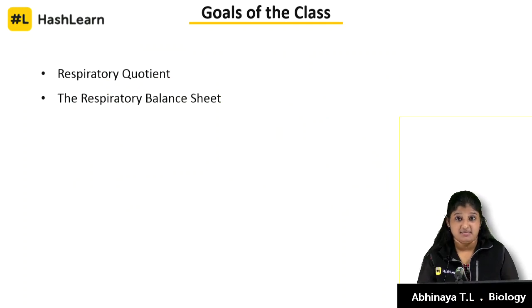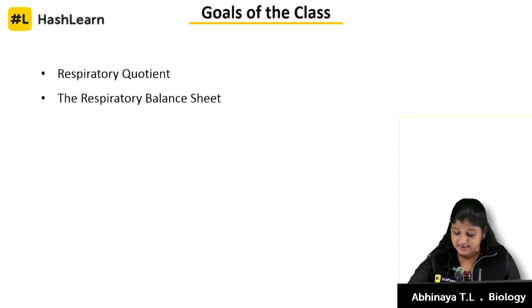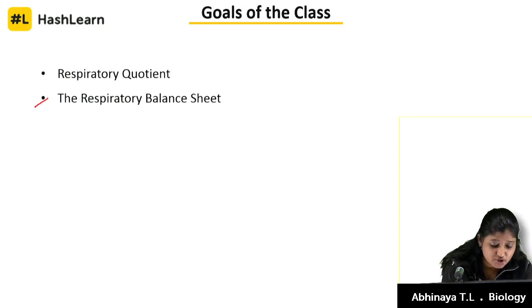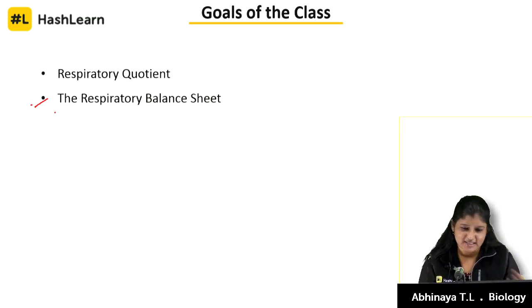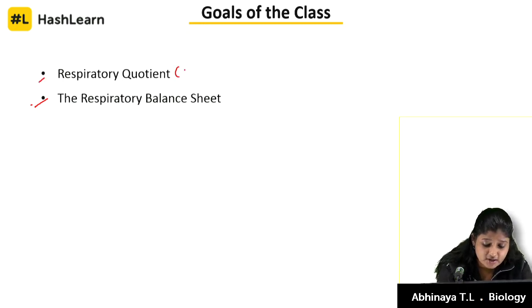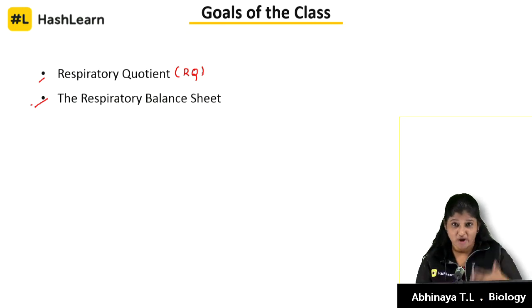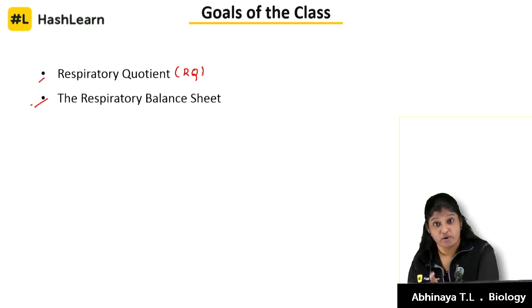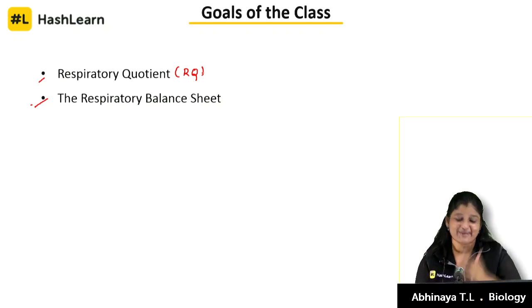Goals of the class. We keep repeating this actually, isn't it? So enthusiastically, we are all the viewers of this movie called Respiration in Plants. We are going to judge it, we are going to give the rating to it by studying the respiration balance sheet. I am just putting the tick mark before we have completed studying it, to mark what we are going to study in this class. Then respiratory quotient, called RQ. We'll say RQ throughout the class, to save energy in saying respiratory quotient.